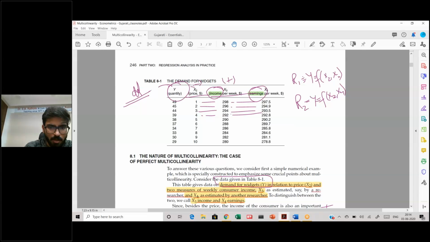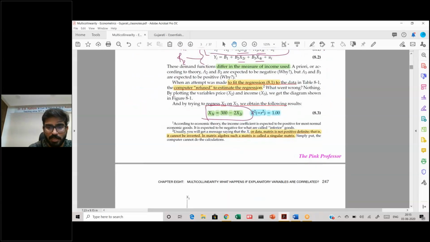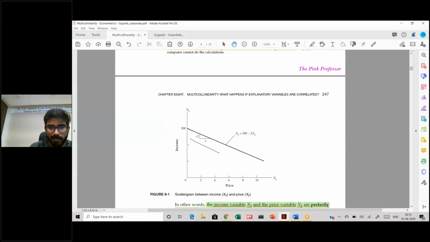So there is a perfect linear relationship between these two variables, and please see that there is no u_i. No u_i means that this is an exact relationship. And if you see the R square, this is 1, which shows that this is a perfect linear line.